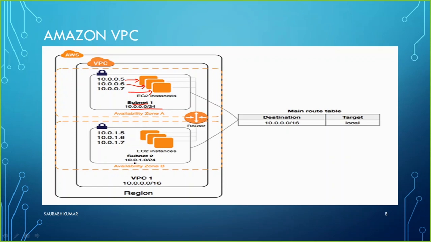Then we have another subnet, 10.0.1.0, that is subnet 2, where we also have a few instances running with that range of IP addresses. We can use a router to make them connected, and thereafter all of this can go out. So this network which we have here, including this router and this connection, we call it an Amazon VPC.